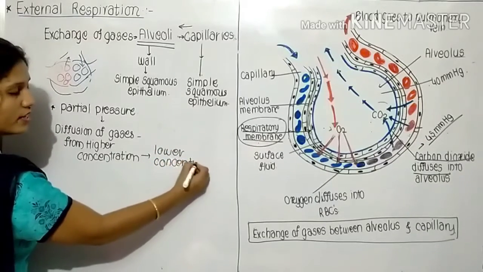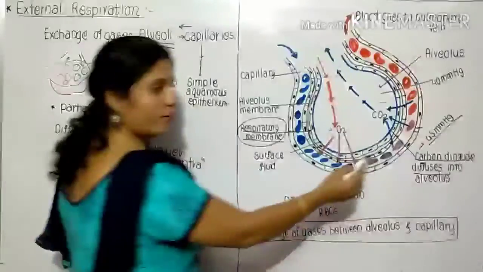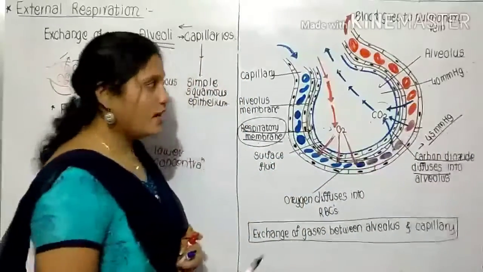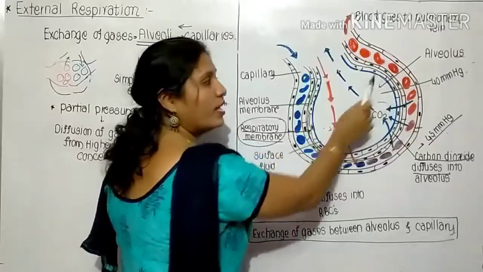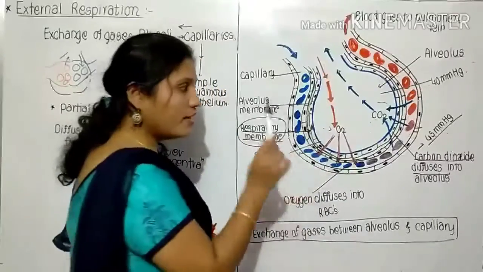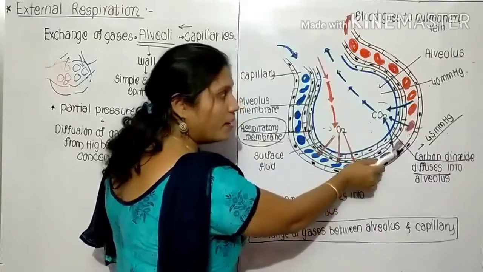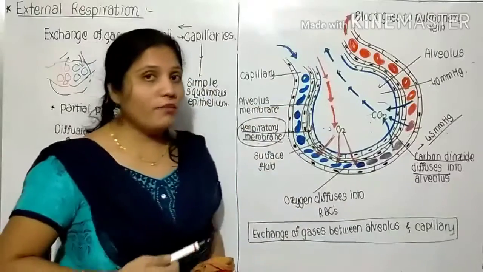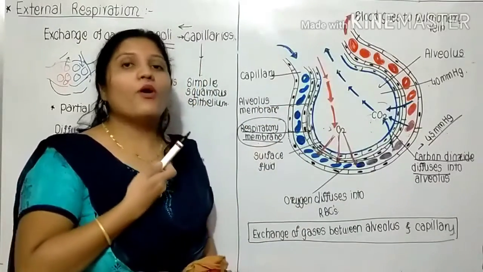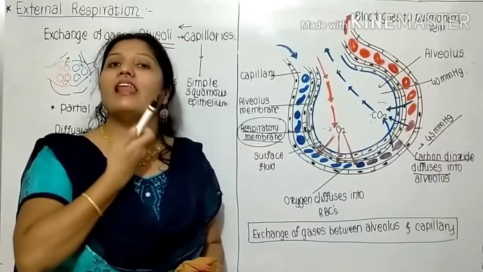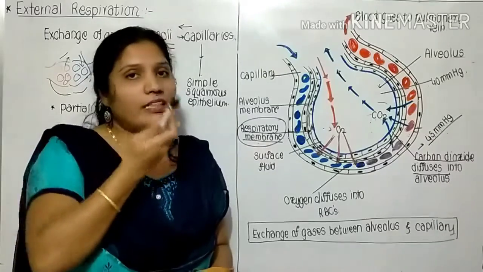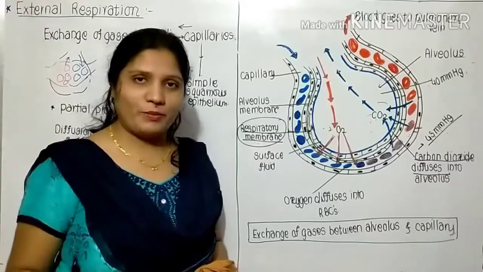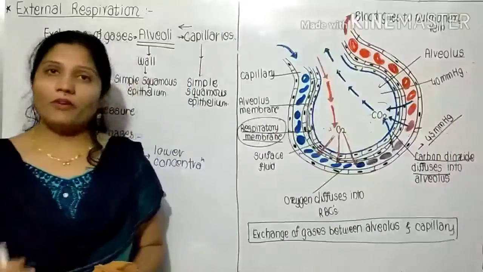That's why, when the partial pressure of carbon dioxide is 45 mmHg in the capillaries and 40 mmHg in the alveoli, the gas moves from the capillaries into the alveoli. From the alveoli it enters the bronchi, then the trachea, then the larynx, then the pharynx, then the nostrils, and through the nostrils we throw the carbon dioxide outside the body. So that is about carbon dioxide.